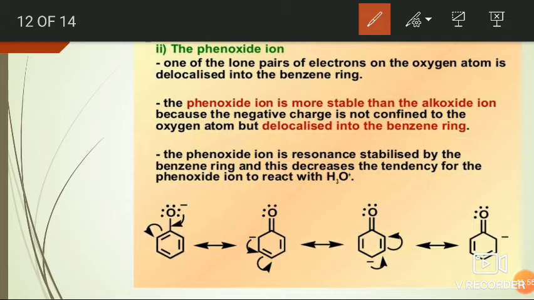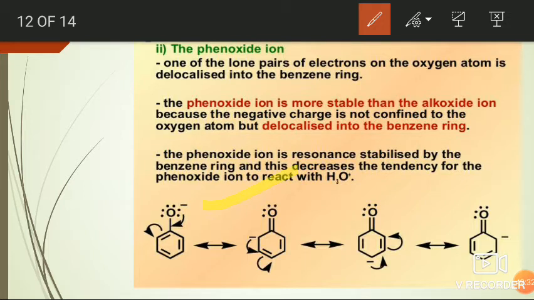Due to this delocalization into the benzene ring, the phenoxide ion gets different resonance structures. If the molecule or ion is able to exist in different resonance structures, then it is more stable according to resonance theory. If you observe the resonance structures of the phenoxide, it is just like this.